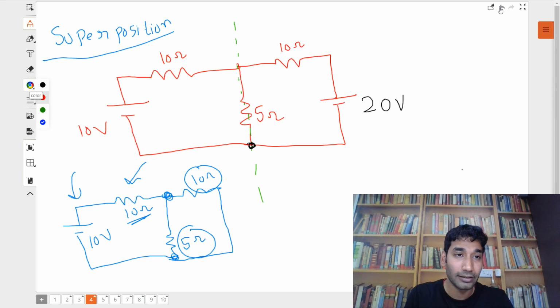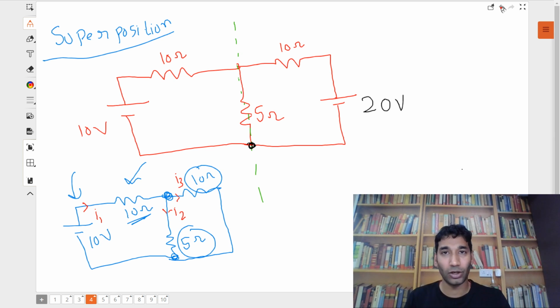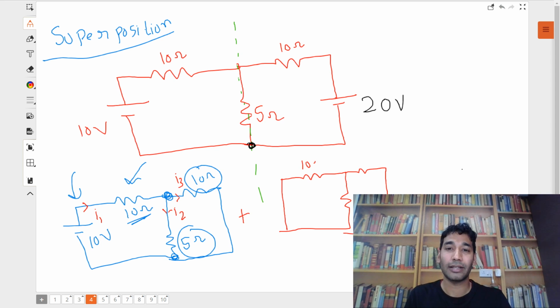Now, when you solve it, you can find the currents in this. So let's say there is a current I1, there is a current I2, and there is a current I3. Easily निकाल सकते हो? You can find these currents easily, right? Okay. Now, on top of this, you will now take the first battery out and keep the second battery. Okay, I am drawing it. This one. So now 10 ohm, 5 ohm, 10 ohm, and this 20 volt battery is remaining, right?